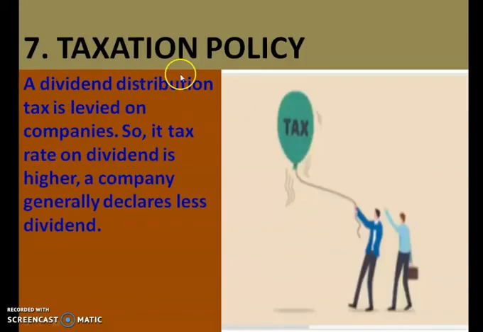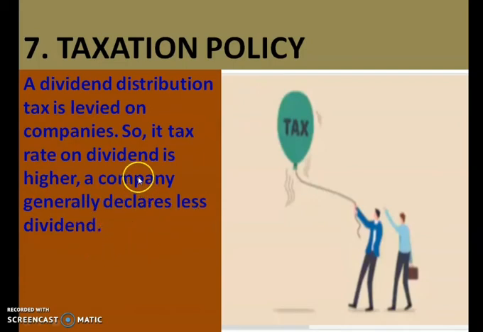Next is the taxation policy. A dividend distribution tax is levied on the company. Dividend is a taxable income, and the tax rate on dividend is higher. Suppose in that particular year the tax is high on the dividend, then the company will generally declare less dividend.